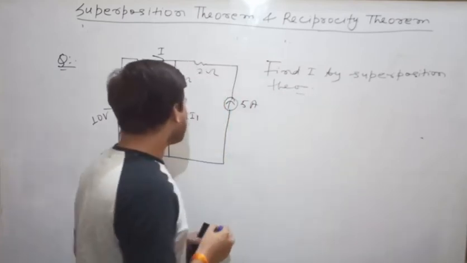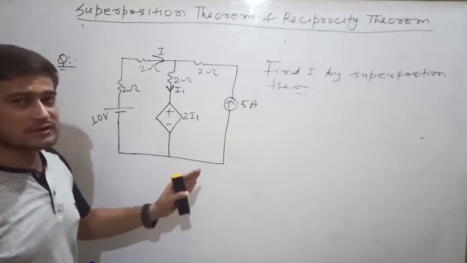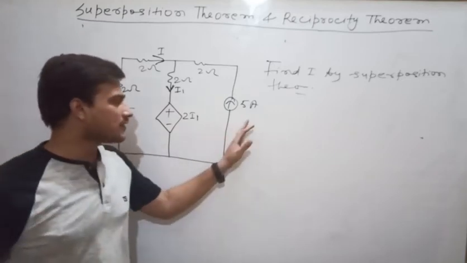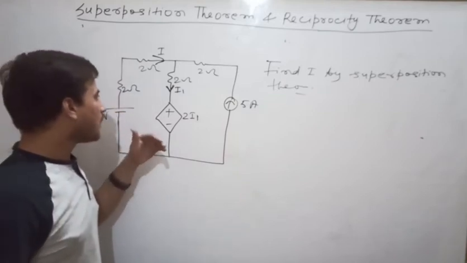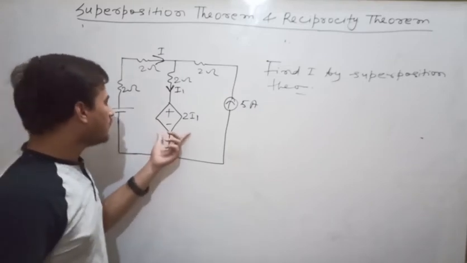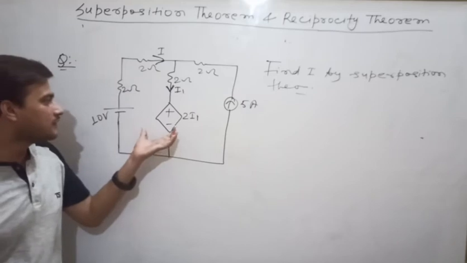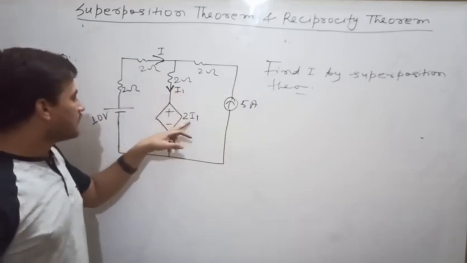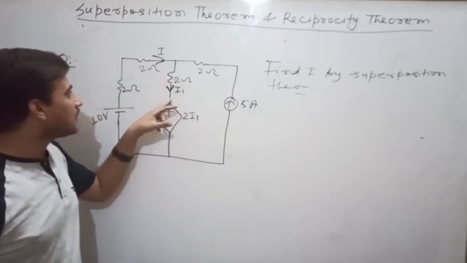So I am giving you the hint. You see, there are two independent sources present in the network. So we'll deactivate the current source first, then we'll deactivate the voltage source. Clear? So now we'll calculate the value of the response. Here you are familiar with the concept of dependent source. So how to solve this dependent source? You will see that here its magnitude is 2I1, and I1 is the branch current of this one.